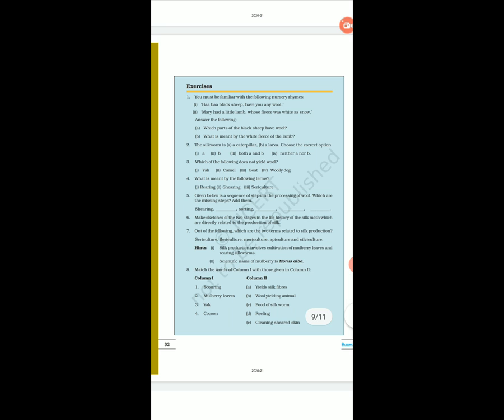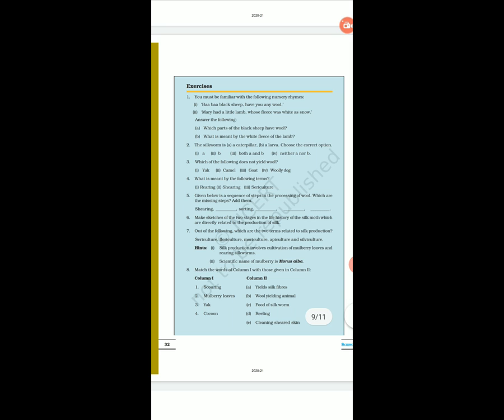Silk production includes both, cultivation of mulberry leaves and rearing of silkworm. And the scientific name of mulberry is Morus alba. Underline this line, it can come in true false, fill in the blanks, one sentence answer, or choose the correct option, anywhere.